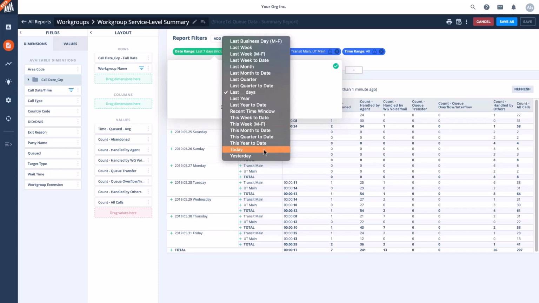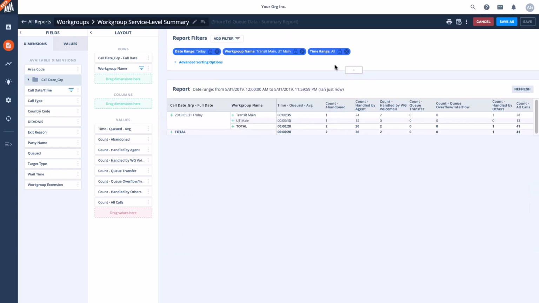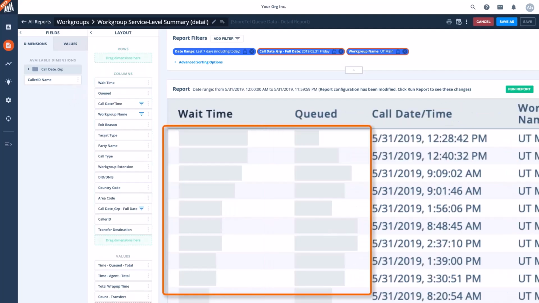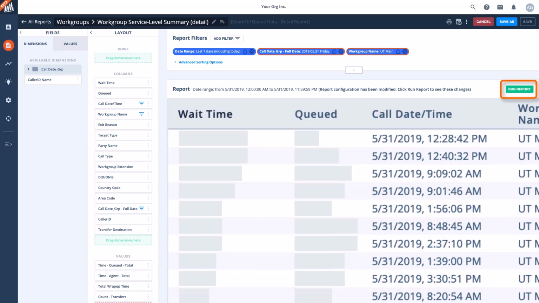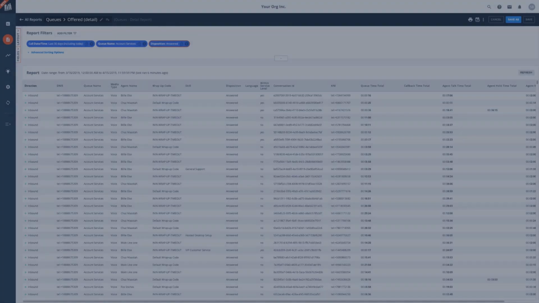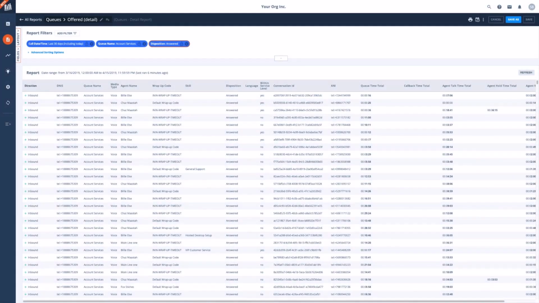Since these reports hold much of your historical summarized data, they will run on the fly as you make adjustments to them. However, when running a detail-level report, any changes made to the fields will only present to you a generalized representation of how the report will look before you click the Run Report button to retrieve the available detail data from your server. The amount of data available will depend on your retention period. This is also what we see when drilling into the detail level from a summary report.